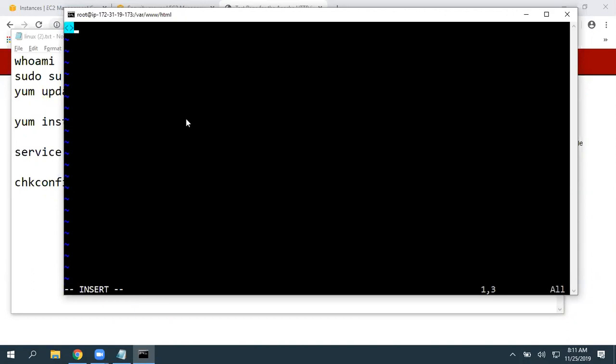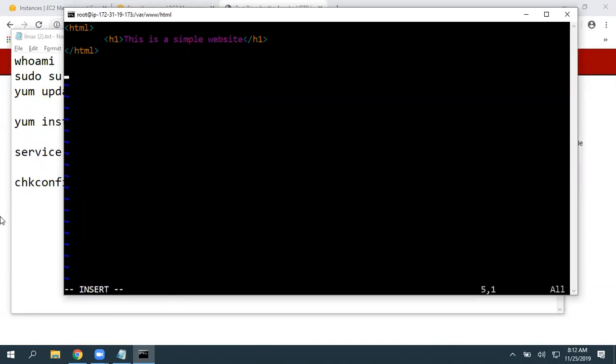So very simple HTML, guys. Opening HTML tag, giving header 1, and I'm going to call this a simple website, and close the header 1 and close the HTML tag. This is what it is.